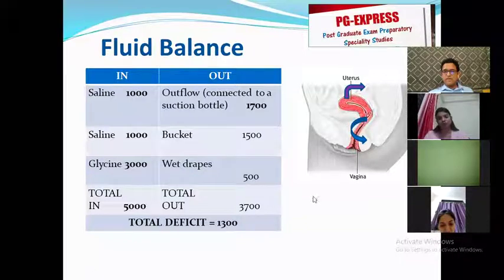Okay, so three ways that the fluid could be lost. Either it goes out through the external os, or it goes via the tubes into the peritoneal cavity, or gets lost directly in the bloodstream.